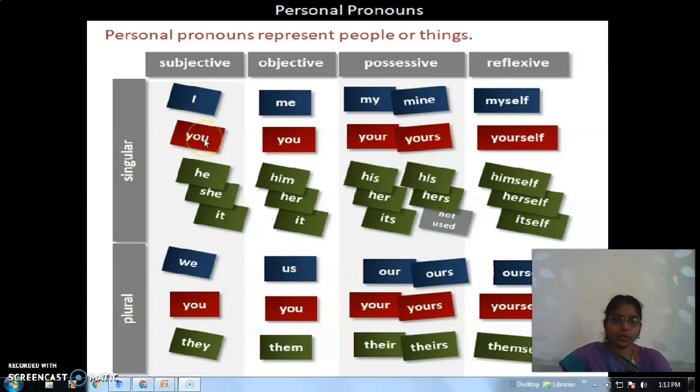Okay. First we will see the subjective singular: I, you, he, she, it. All these are considered subjective singular. Subjective plural: we, you, they. Here you have to notice that you occurs in singular as well as in plural. Okay, that point you have to notice here.